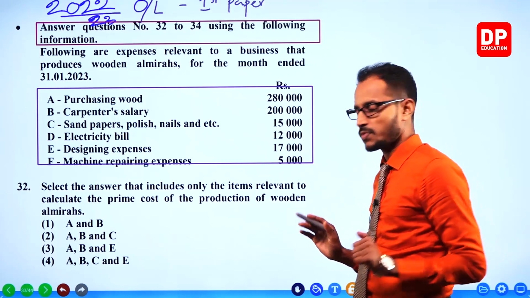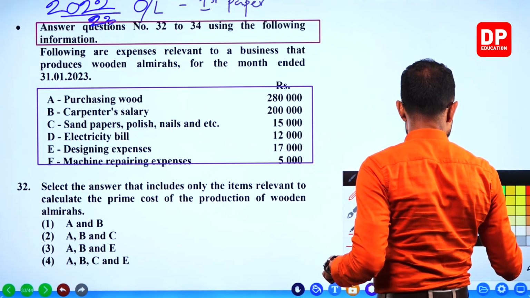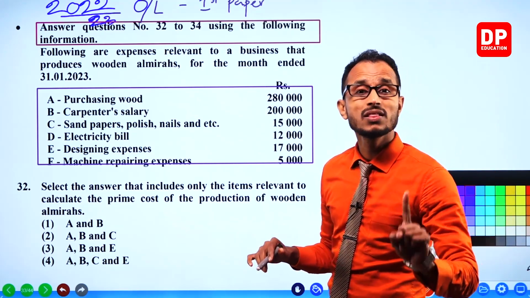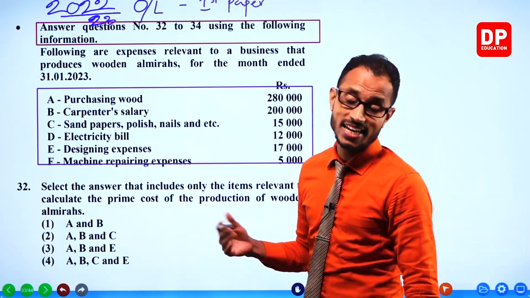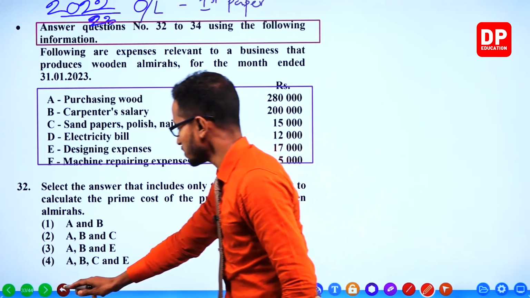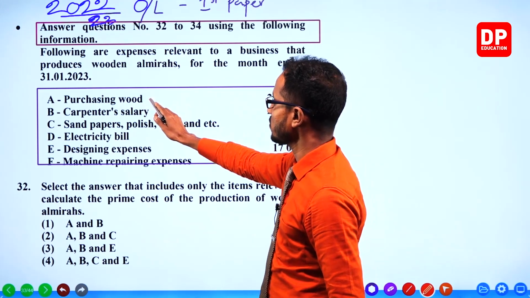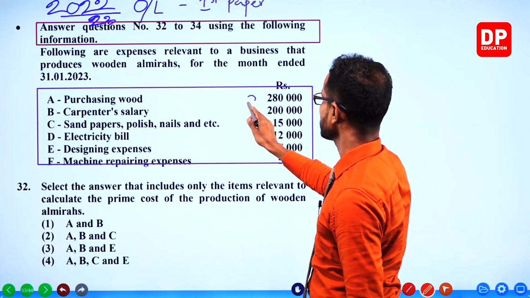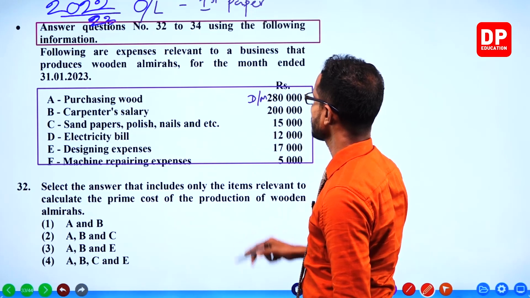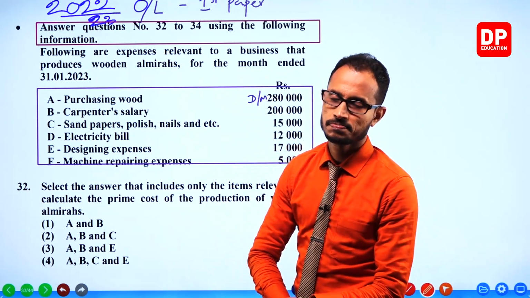Prime cost. To calculate prime cost, what items do we add up? We add up all the direct costs. Mark the direct costs, guys. Purchasing wood is direct material, because wood is the direct material.